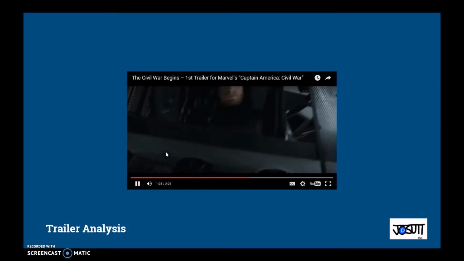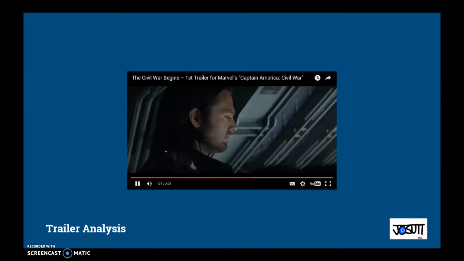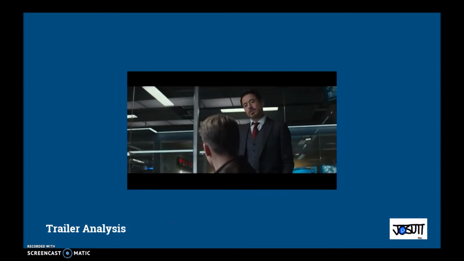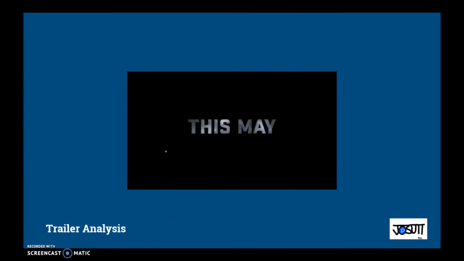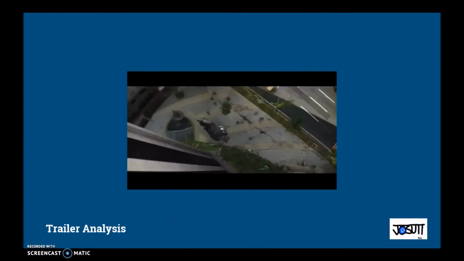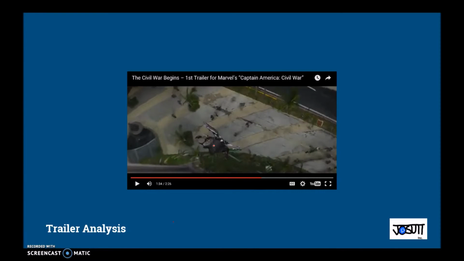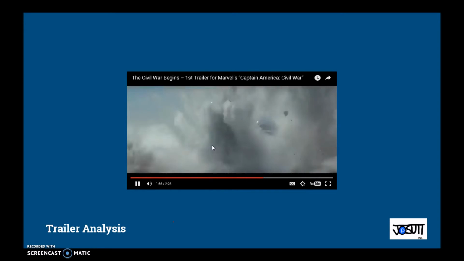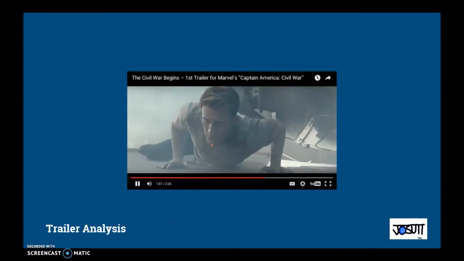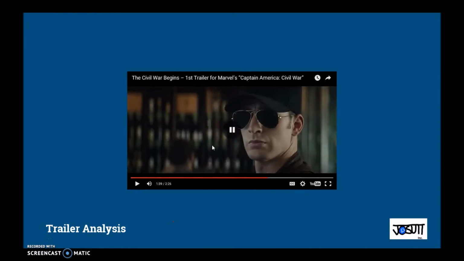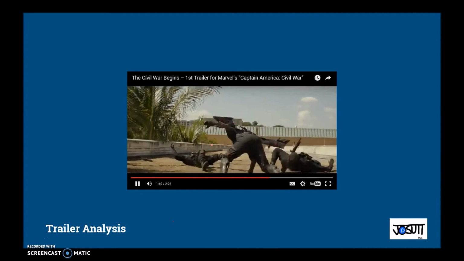See Bucky suited up, Captain America, Iron Man talking to Captain America. Then we see Falcon's red suit, which we last saw in the Ant-Man movie. Captain America being shot at. Here we see Falcon and Captain America in disguise. Captain America in the same disguise as he was before when he was talking to Black Widow. Then we see Falcon kind of fighting.